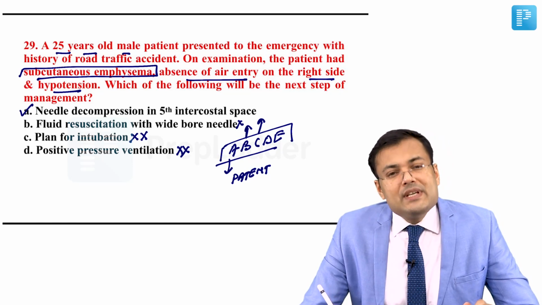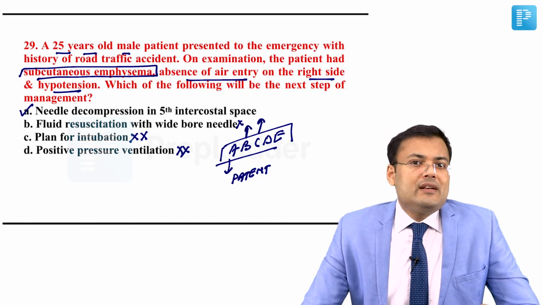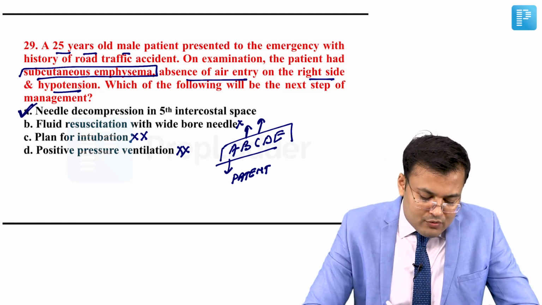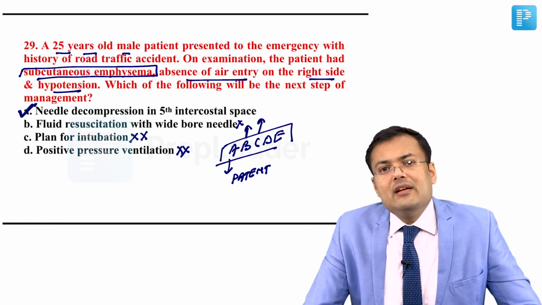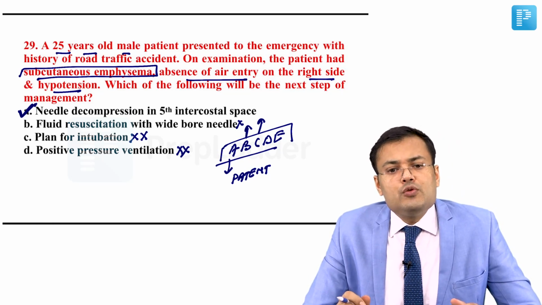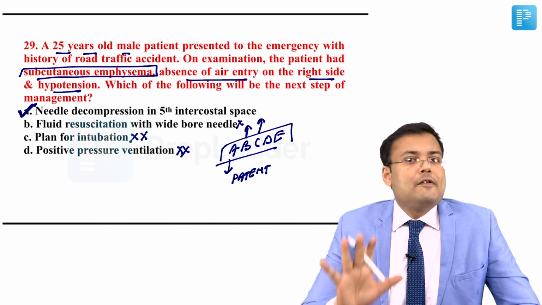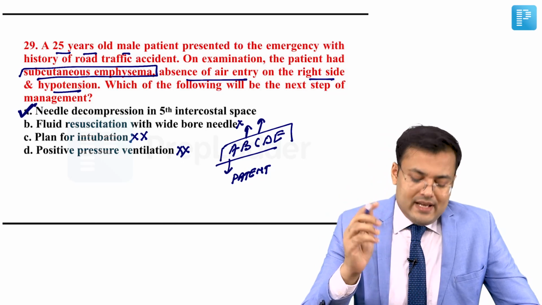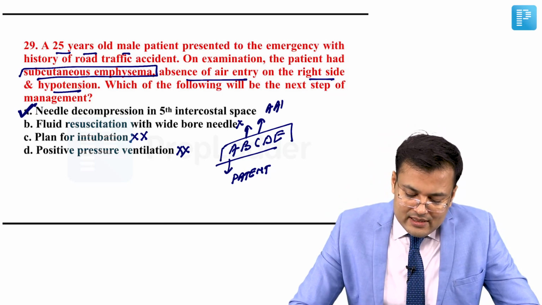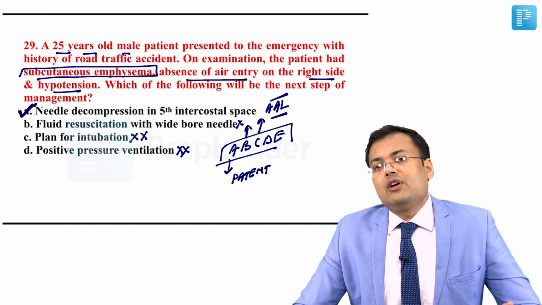So the sequence is A, B, C, D, E. Airway is patent. There is a ventilation problem. So we have to correct that. It's an immediately life-threatening situation. So what should be done? Needle decompression in the fifth intercostal space in the anterior axillary line according to the ATLS 2018 update.